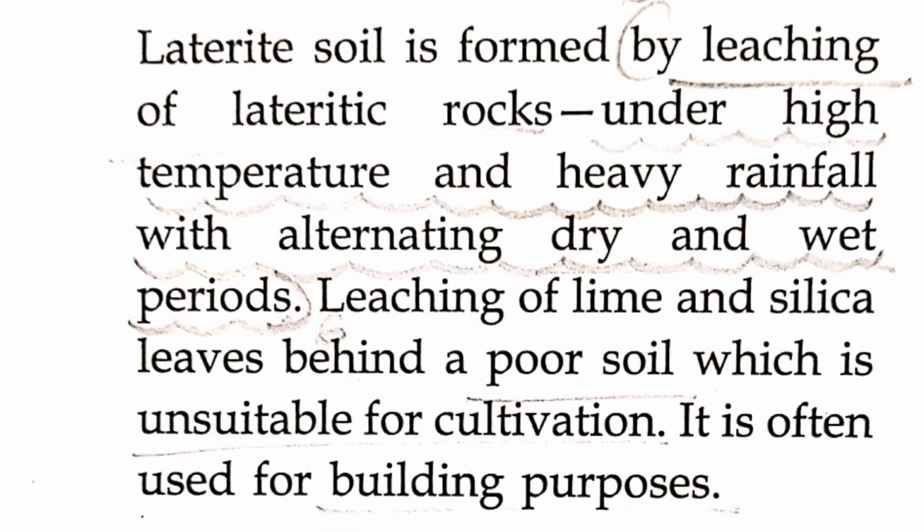लास्ट हम आते हैं लैटराइट सॉइल पर. Laterite soil is formed by leaching of lateritic rocks. ओके, ये थोड़ा अलग है. Lateritic rocks under high temperature and heavy rainfall with alternating dry and wet periods. Leaching of lime and silica leaves behind a poor soil which is unsuitable for cultivation. It is often used for building purposes.